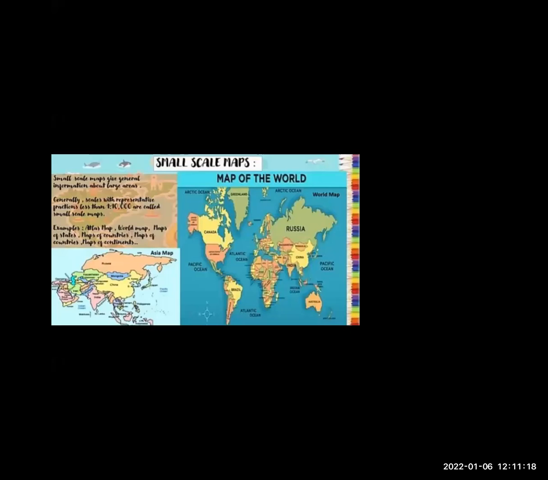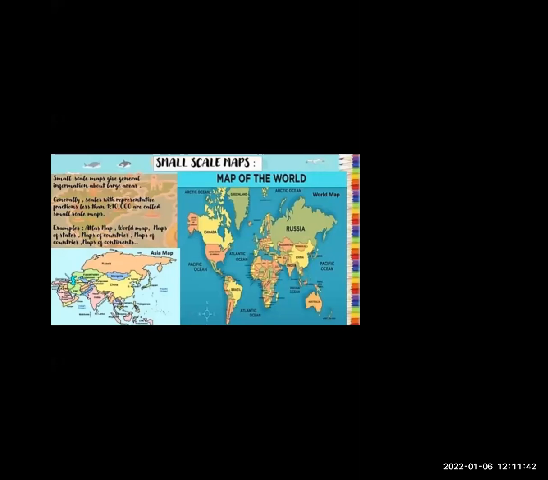Okay, so students, what happened? The small scale maps generally give information about a large area. Scales with representative fractions less than 1 is to 10,000 are called small scale.